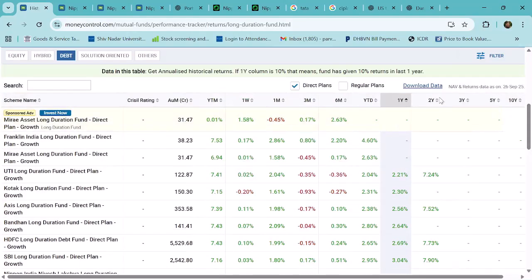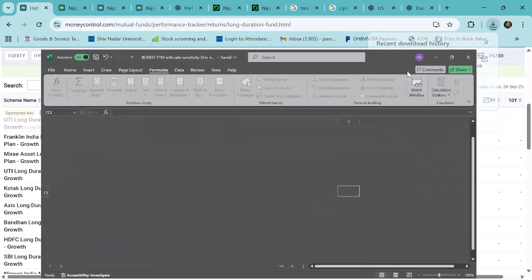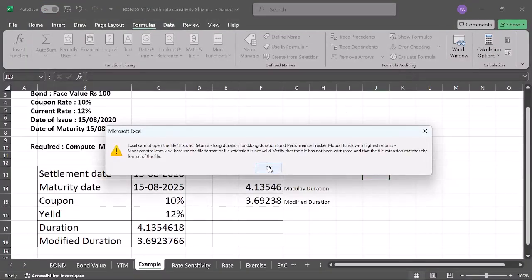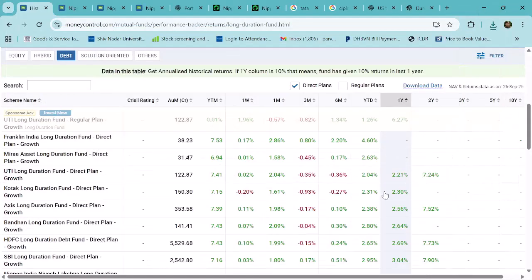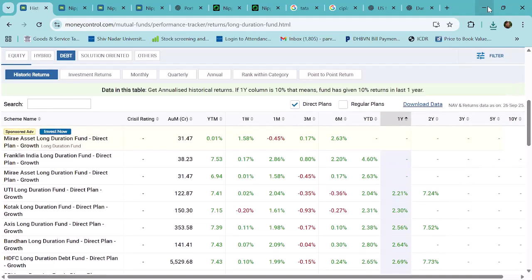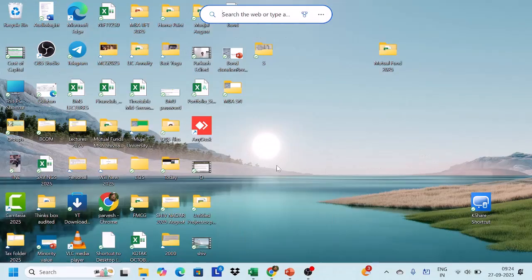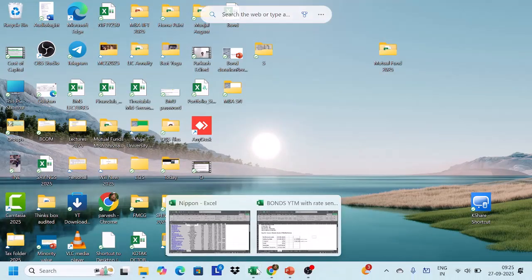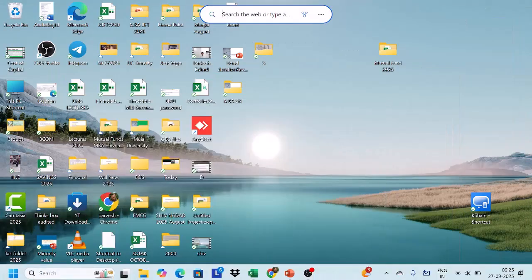So if you just download this data and see what happens. These were the longer duration bonds. And I told you they're riskier. So why are you not getting the file? I'm just going to download again.